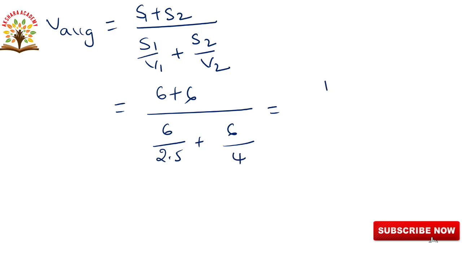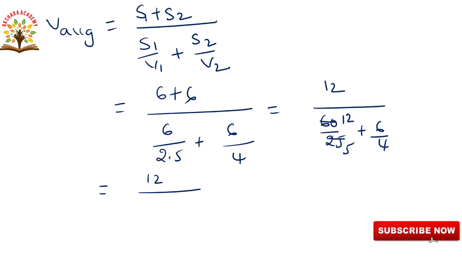That is equal to 6 plus 6, 12, by, here we are writing 6 by 2.5 as 60 by 25, plus 6 by 4. So that is equal to, after cancellation, 12 by... here we are taking the LCM, that is 20, and here we are getting 12 times 4 is 48 and 30 by 20. So after this we are calculating 12 by 48 plus 30, how much? 78 by 20.